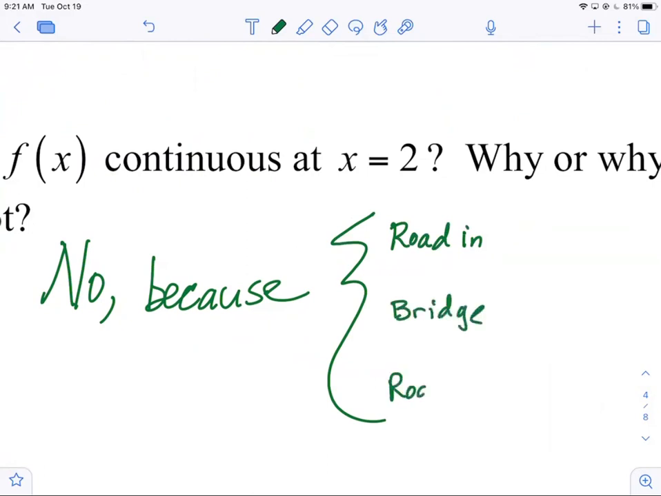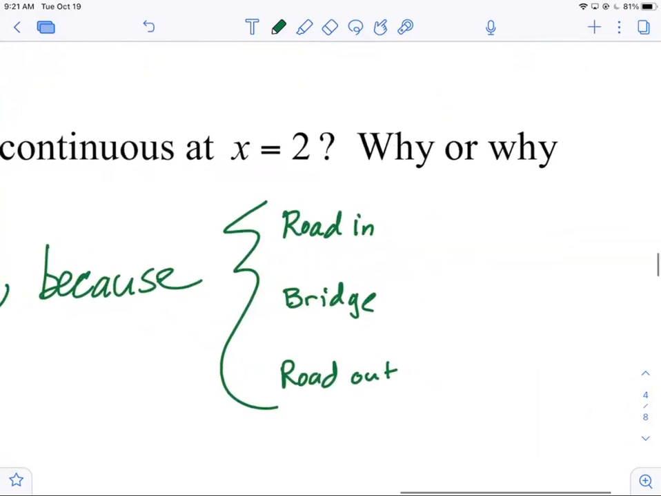Or you can mention the road out. That goes back to the 3-step definition of continuity. If any one of those 3 things doesn't exist, or any 2 of them exist and aren't equal to each other, you can't drive across. Does that make sense? So if any one of them fails to exist, or any 2 of them don't equal each other.